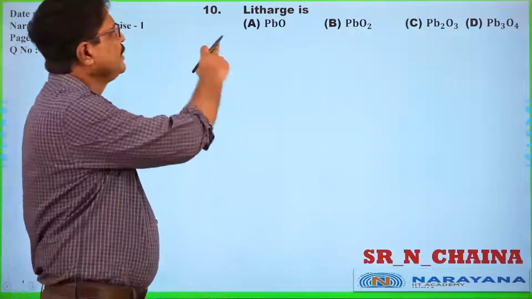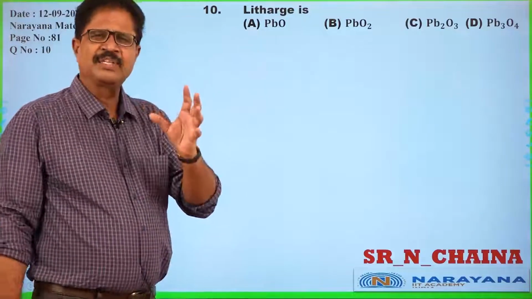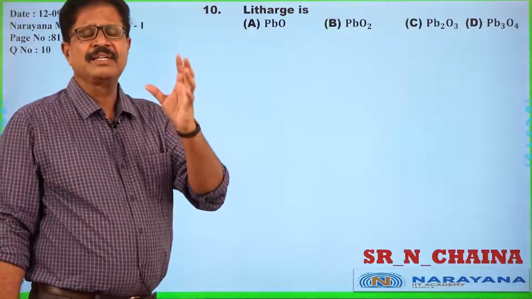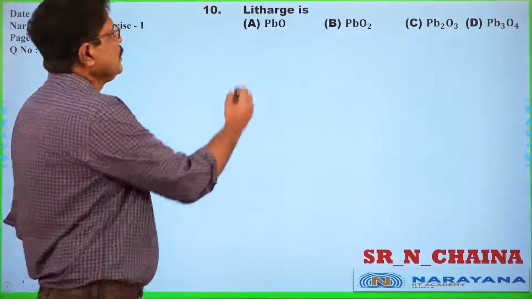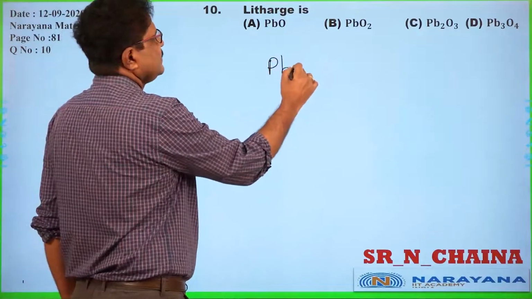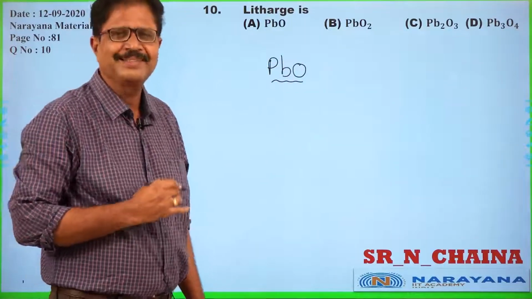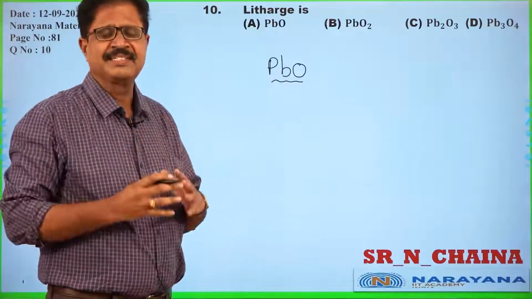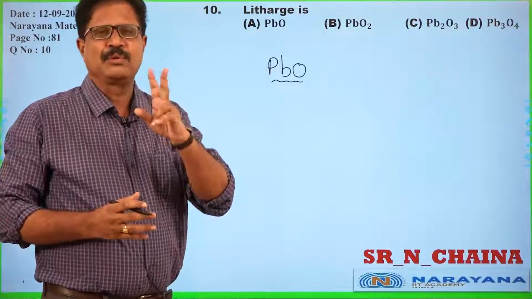Yes, litharge. Litharge is one of the minerals that is available naturally in the earth crust. You know, lead monoxide, one of the compounds of lead. This lead monoxide in nature is available mainly in two forms.